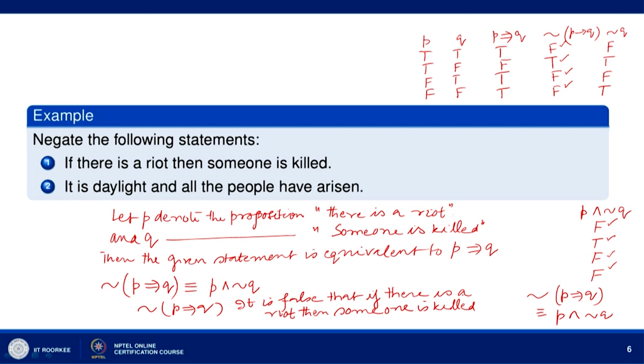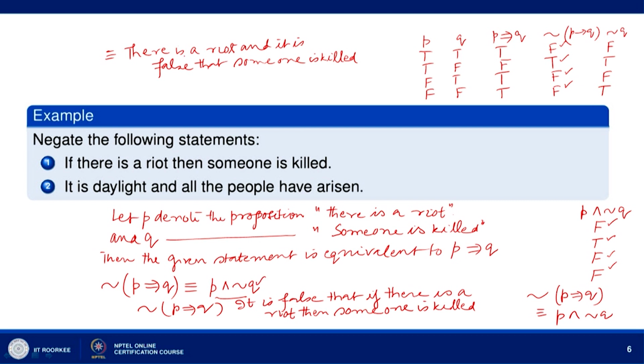Negation of P implies Q says it is false that if there is a riot, then someone is killed, which is equivalent to there is a riot and it is false that someone is killed. Because we have negation of P implies Q equivalent to P and not Q.